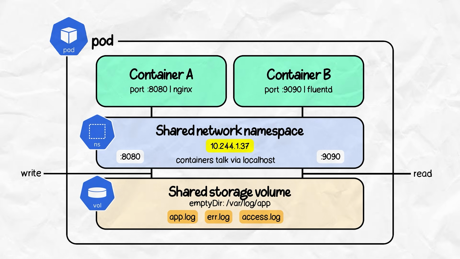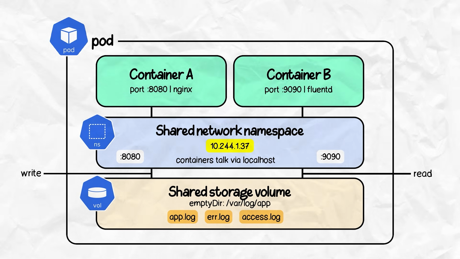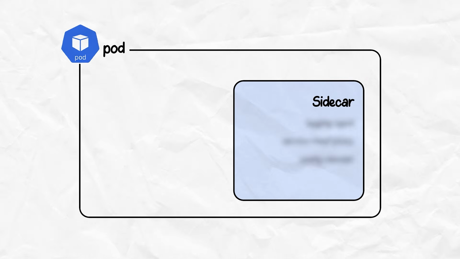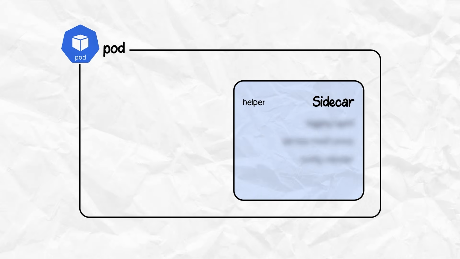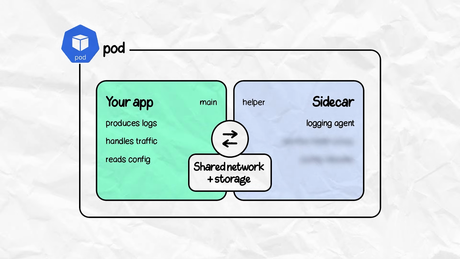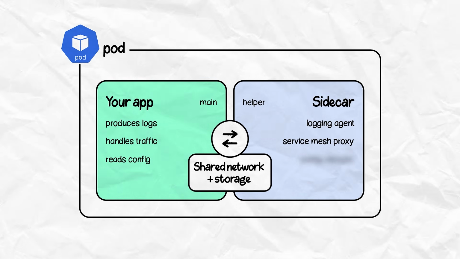Most of the time, a pod has just one container. But sometimes you'll see two patterns. Number one, a sidecar. It is a helper container running next to your main app. Things like a logging agent, a service mesh proxy, or a config loader.